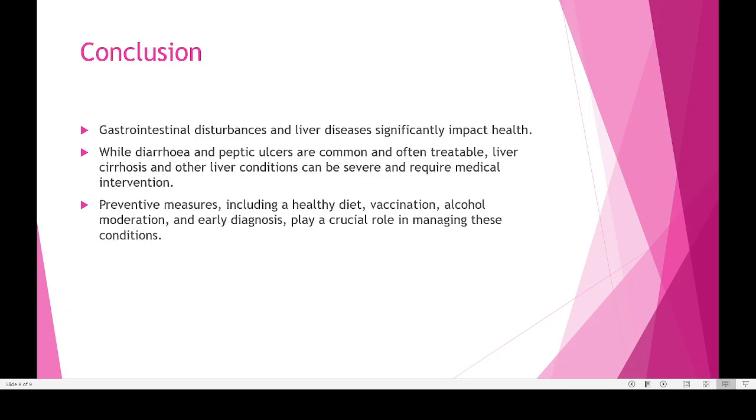Finally, coming to the last part, liver health is an important thing, because while diarrhea and peptic ulcer are among the most common ailments, these are all treatable diseases. But in the case of liver cirrhosis or liver cancer, treating them is very difficult. So prevention, like a healthy diet, vaccination, avoiding alcohol, and early diagnosis, all will play an important role in keeping our liver healthy and safe.